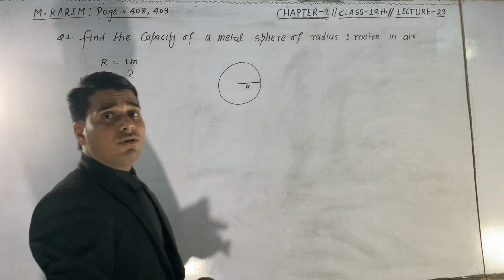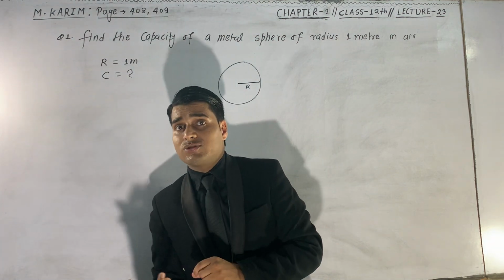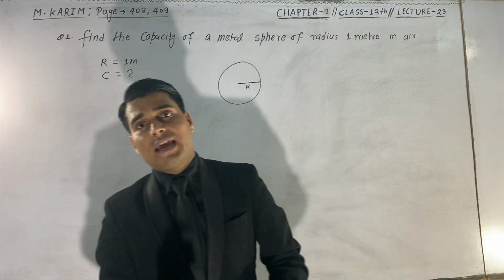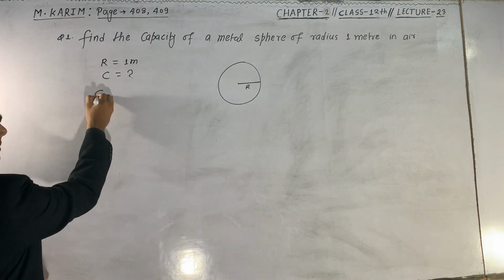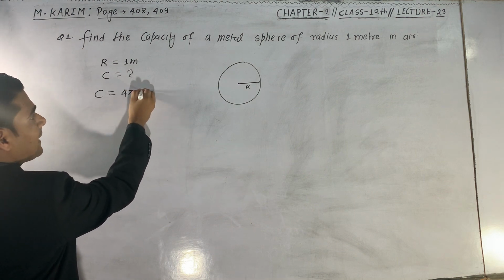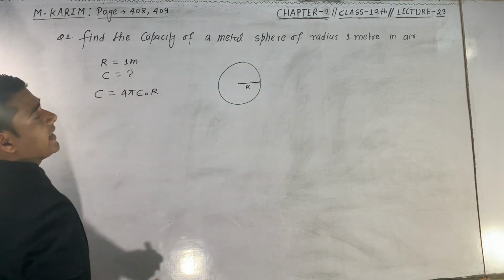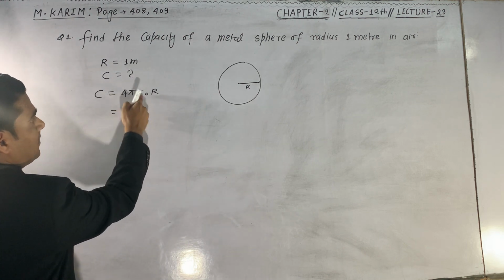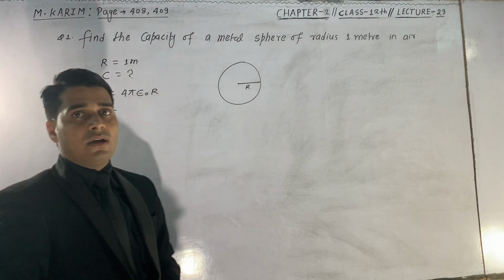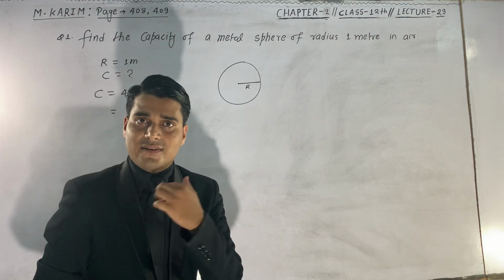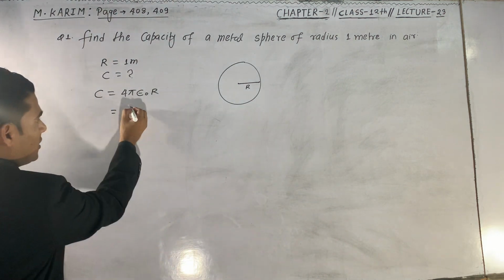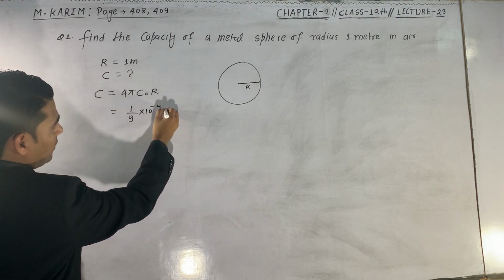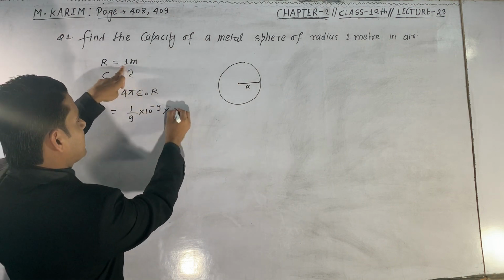We have already derived in lecture number 22 that the capacitance of any sphere in air is 4 pi epsilon naught into the radius of that sphere. What is the value of 1 upon 4 pi epsilon naught? I told you in the previous class that it is 9 into 10 to the power 9, and the radius is 1.